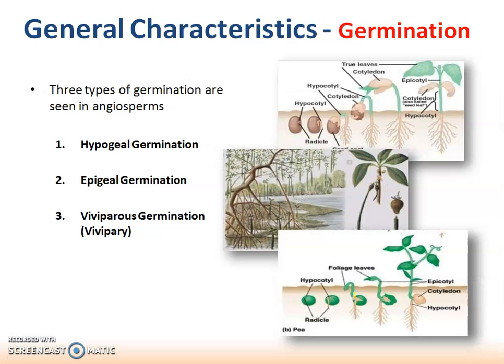The three types of germination are hypogeal, epigeal and viviparous. In epigeal germination the cotyledons move up, so the cotyledons go above the ground, and in hypogeal germination the cotyledons remain inside the ground. In viviparous germination, the seeds germinate while still attached to the parent plant.